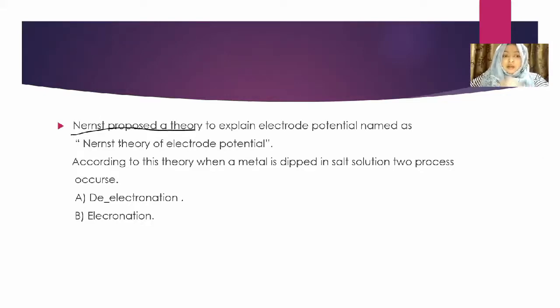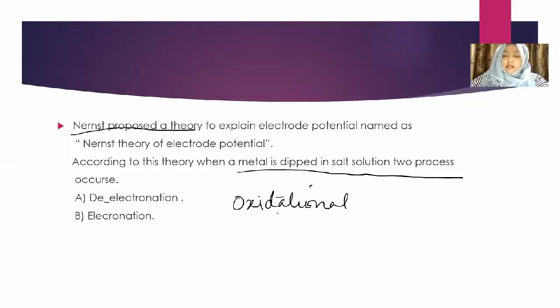According to the Nernst theory, when a metal is dipped in its salt solution, two things happen. First, you should know what a single electrode is. In a complete cell there are two electrodes. First, you can call it the oxidation electrode, and another one is the reduction electrode. First of all I'll tell you how the electrode, or half cell, is developed.